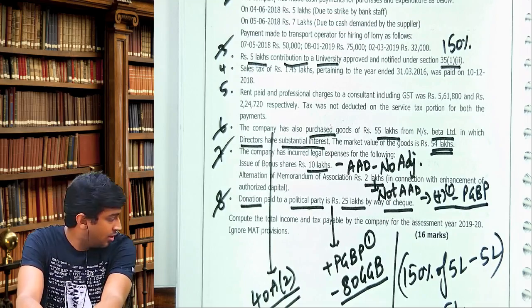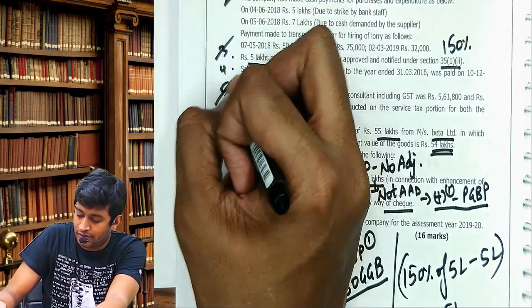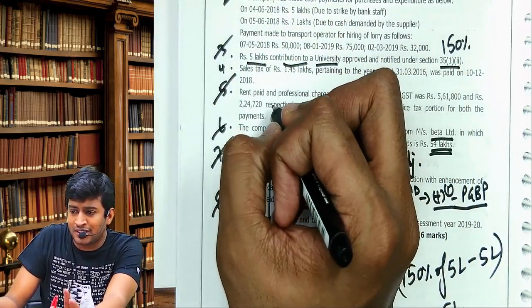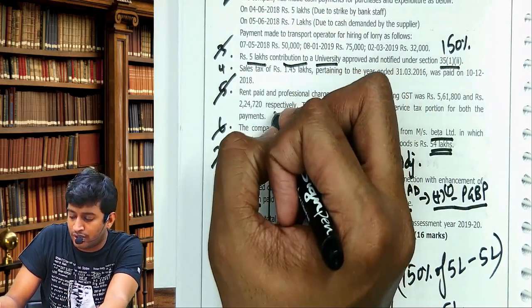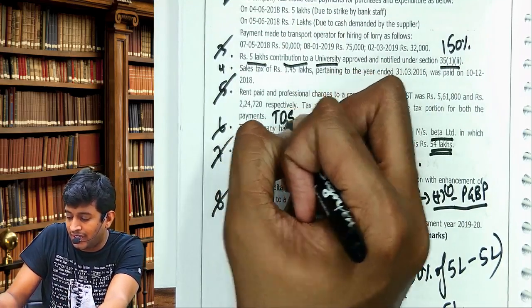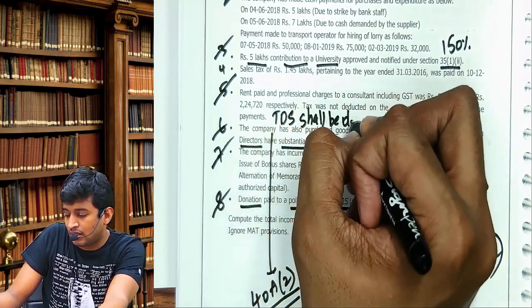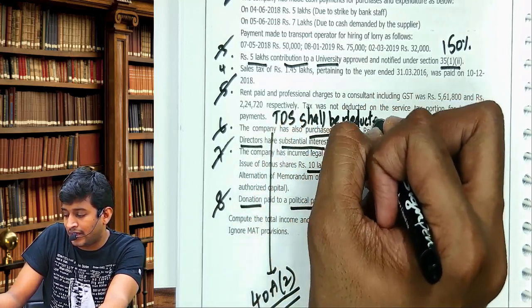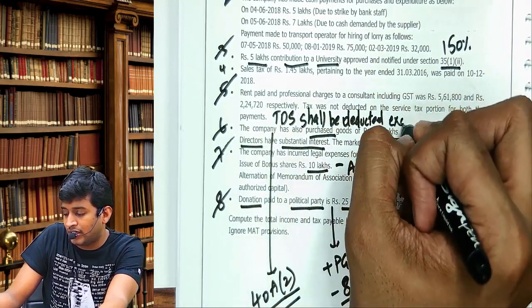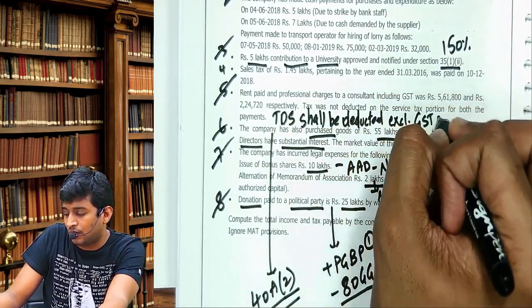Okay. Now come to adjustment number 5. Remember this rule, write one point here: TDS shall be deducted excluding GST value.